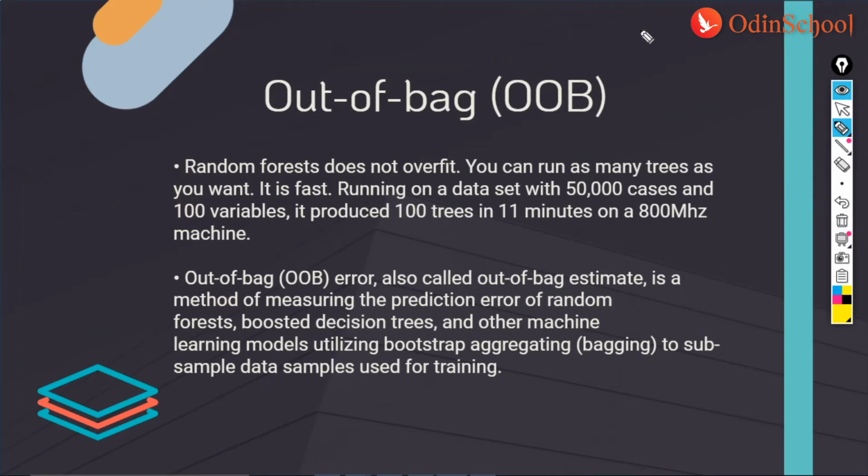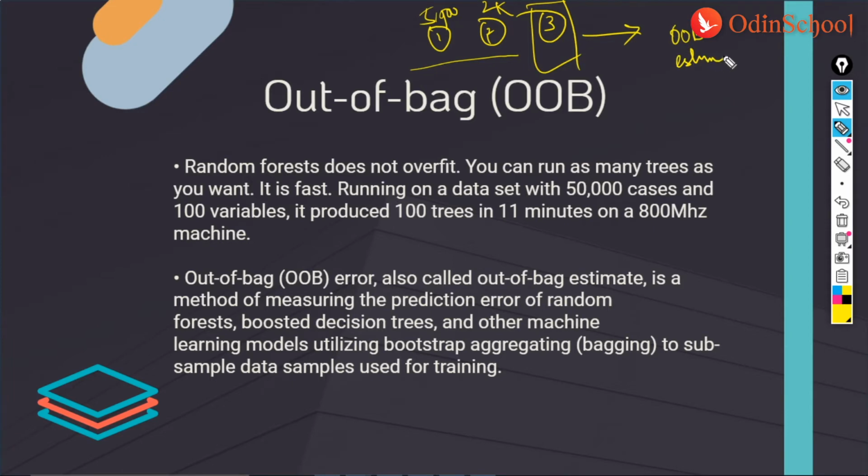Let us take this a bit more logically. Bag one, bag two, bag three. Now, if this bag has 5,000 and this bag has 2,000, then this algorithm, because it is not being considered in this bag, this is what is called the OOB estimate. And guys, this is calculated to find out the internal error estimate. That's the job of the OOB estimate.